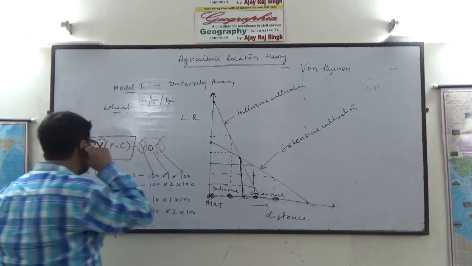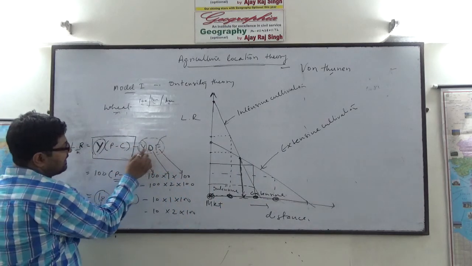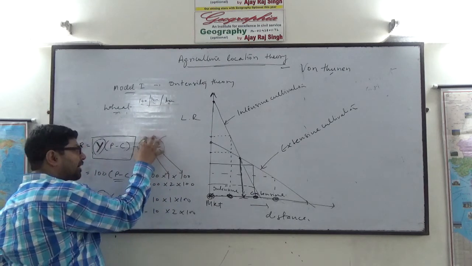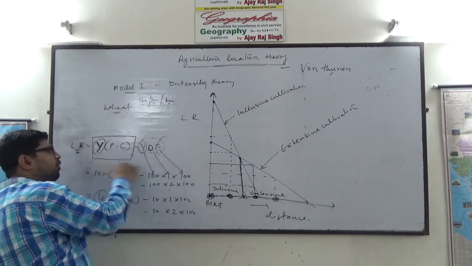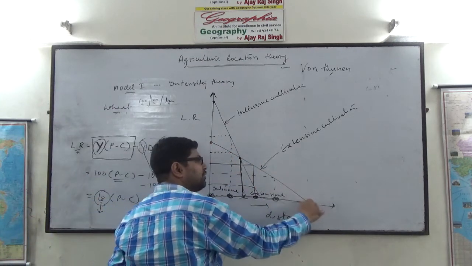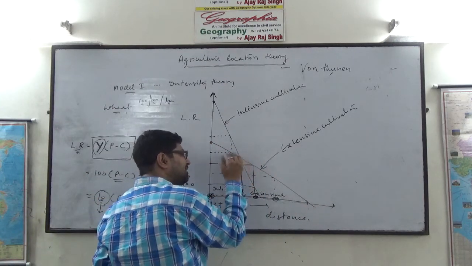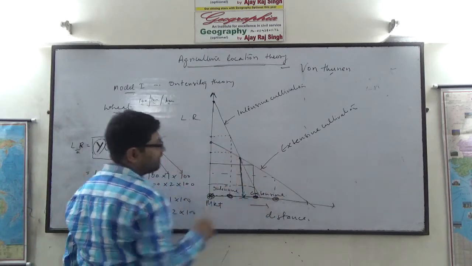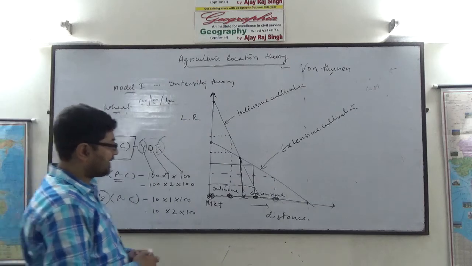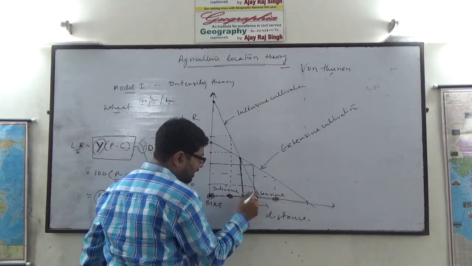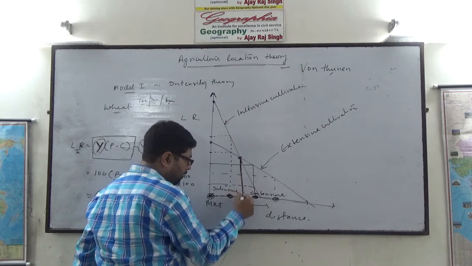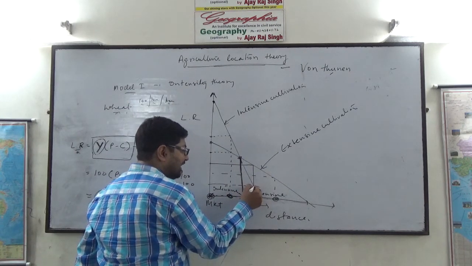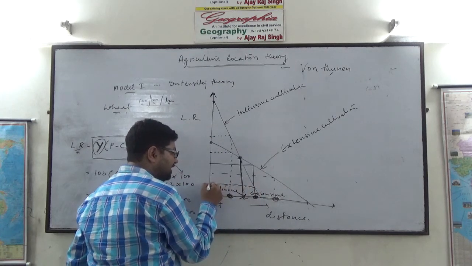Whereas in case of extensive cultivation, since the yield is less, the transport cost will increase slowly, and the overall locational rent will decrease gradually. As a result, after some distance from the market, extensive cultivation has more profit. For example, if your farmland is located here, beyond this point, in case of intensive cultivation, the location rent is very less.